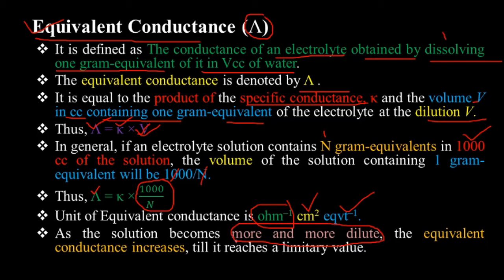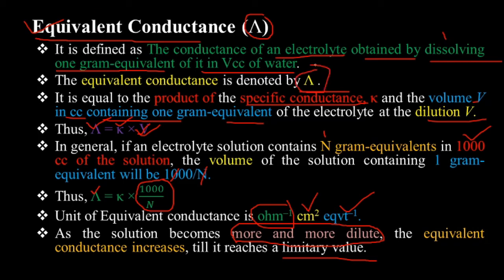If the solution becomes more and more dilute, the equivalent conductance of that electrolytic solution increases, and it comes to the limiting value. That is, for a certain value it increases, and after that there is no increase in its equivalent conductance. So the equivalent conductance is nothing but the conductance of electrolyte obtained when we dissolve 1 gram equivalent of it in V cc of water. That is called the equivalent conductance.